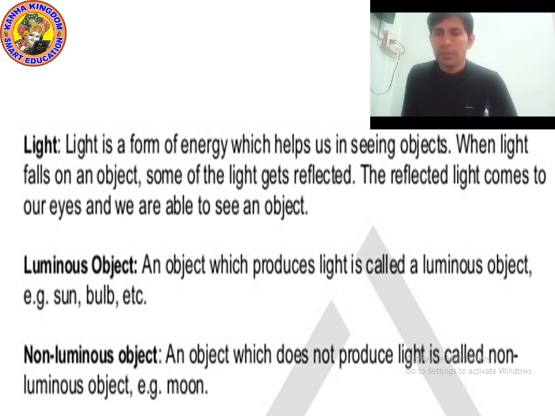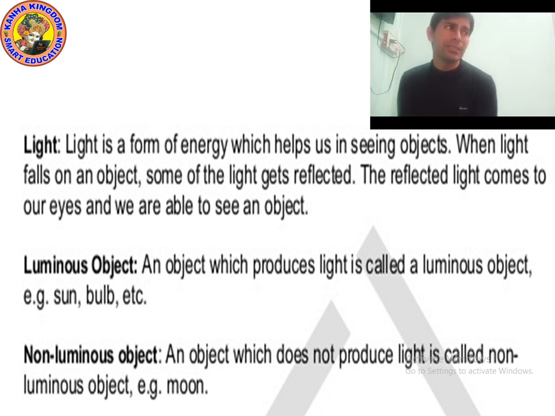So light is very important, and the sun is the biggest source of light. Because of sunlight, photosynthesis is done by plants, and in the morning it is also a source of vitamin D. The sun also releases ultraviolet UV rays, which are very harmful, but thank God the ozone layer is protecting us.